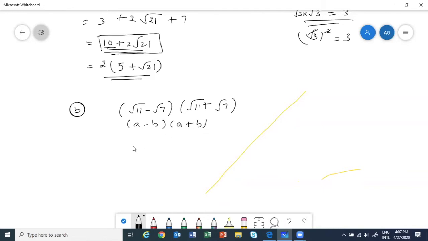Correct? Form? So I can write it as, just give me a moment. This is equal to a square minus b square. So we will have root 11 whole square minus root 7 whole square. Then root 11 whole square is 11 and root 7 whole square is 7. So how much? 4. Okay, so 4 will be the answer.